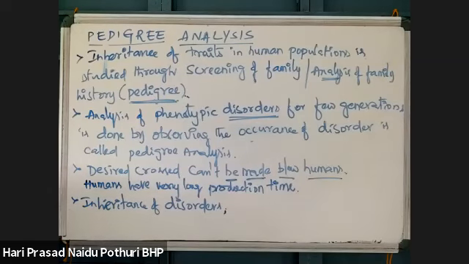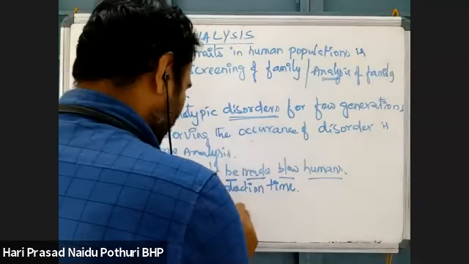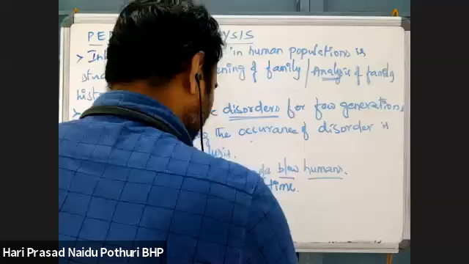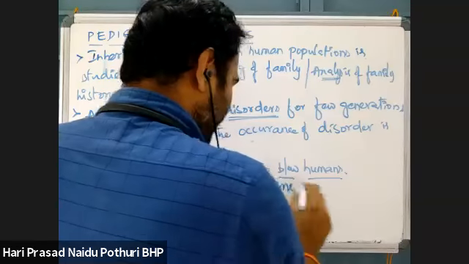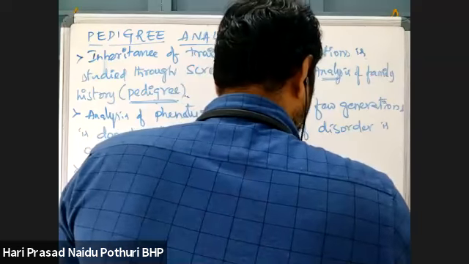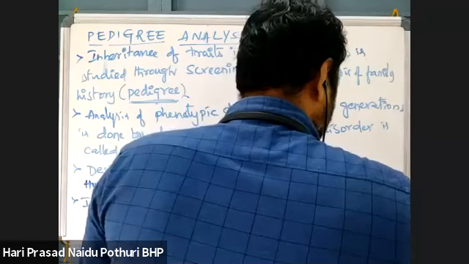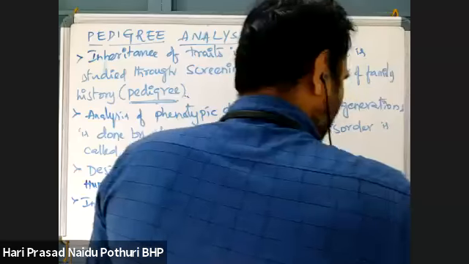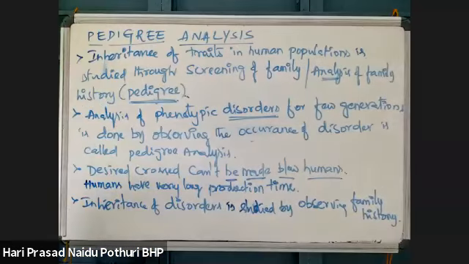So the inheritance of genetic disorders in humans is studied by observing family history. In one family, we see how parents have the character, whether it is carried to their children, like sons or daughters, then that son or daughter got married to another person.